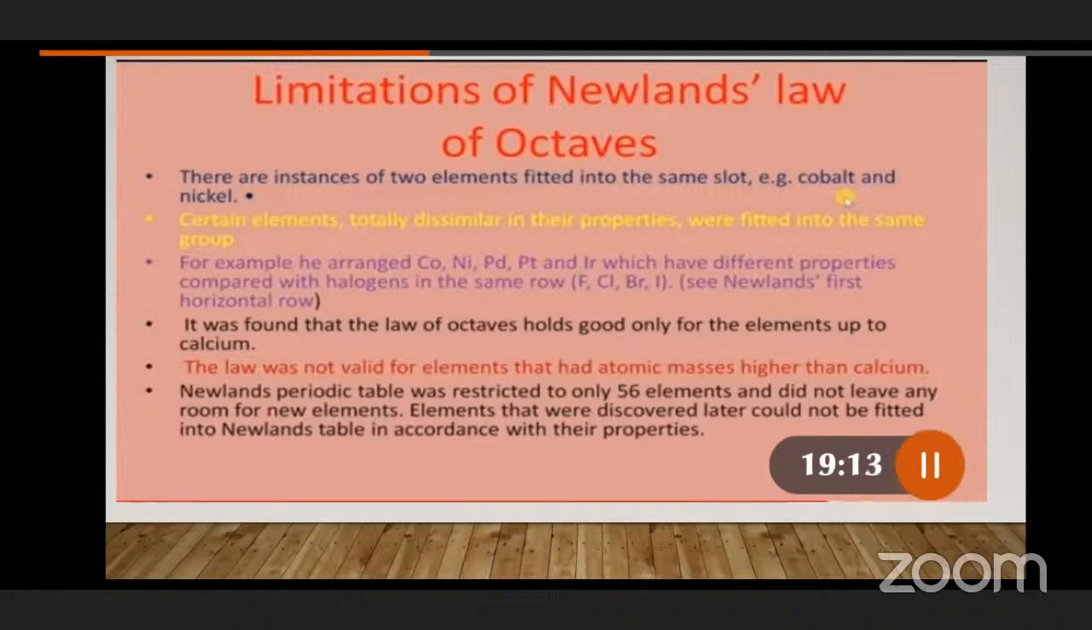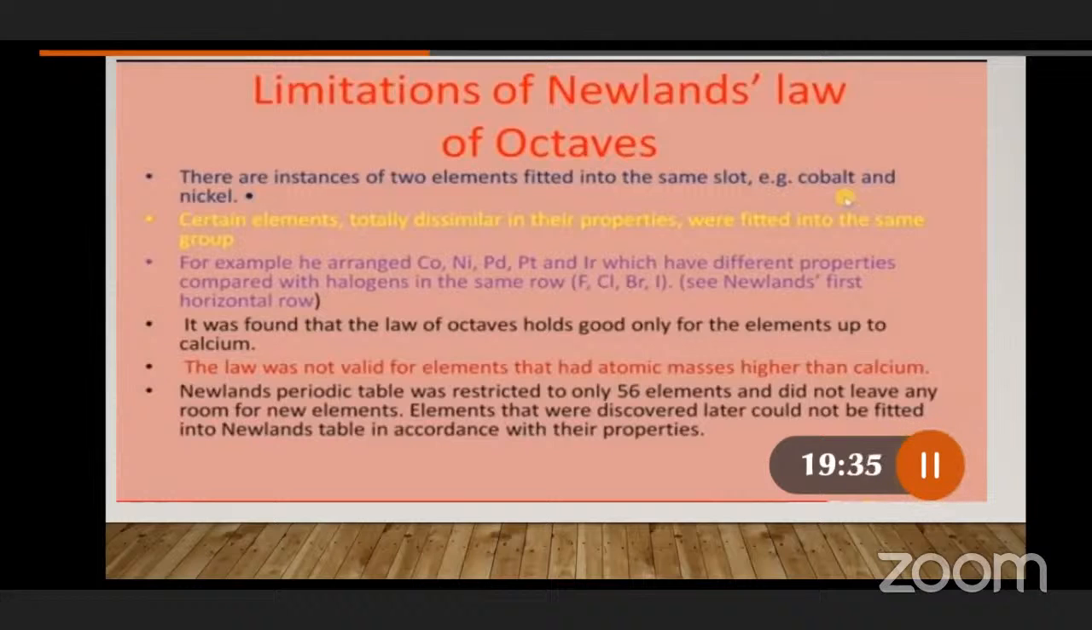But we can really appreciate Newlands. Why? Because we have appreciated whom initially? Dobereiner. Why did we appreciate Dobereiner? Because he is the first person to give an idea to arrange or classify the elements in the form of a periodic table. But he, Mr.